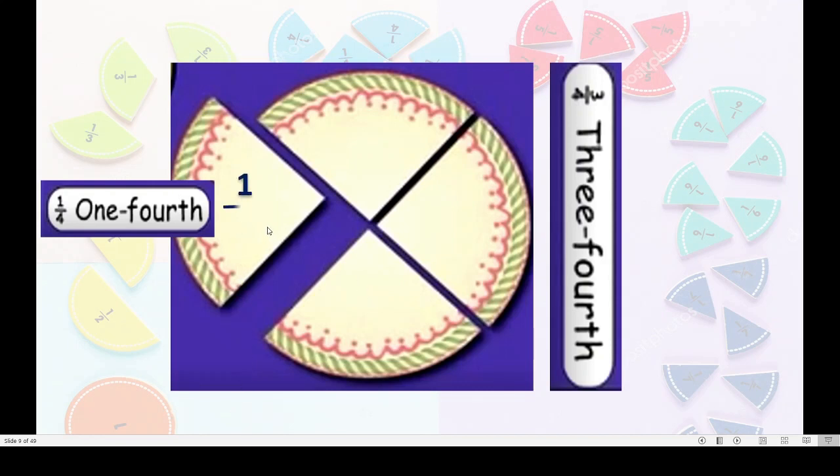Okay, I will write here 1 upon 4. This is also 1 upon 4. Correct? This is also 1 upon 4th part and this also 1 upon 4. Now dear children, this is 1 upon 4. It is taken away. And these 3 portions, they remained here. So 1 upon 4 plus 1 upon 4 plus 1 upon 4, that is 3 times 1 upon 4, that is nothing but 3 upon 4. We will learn this in detail later.